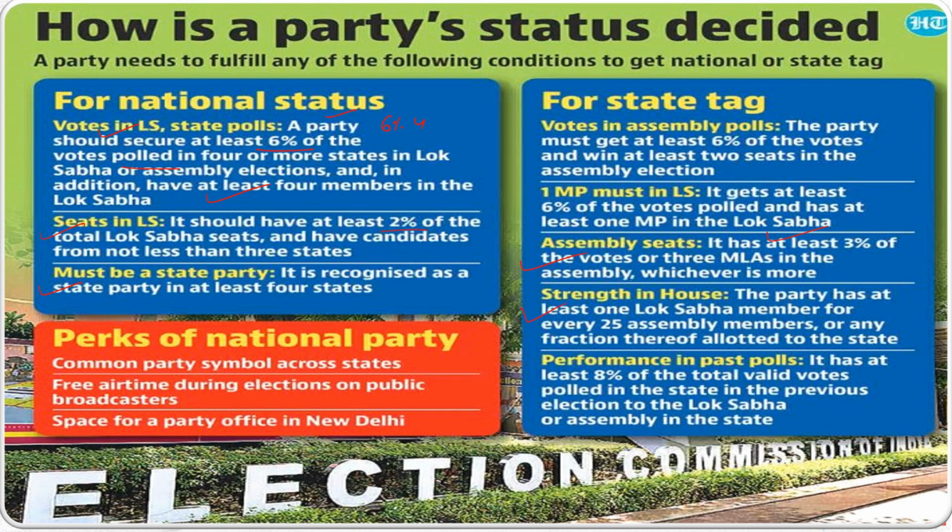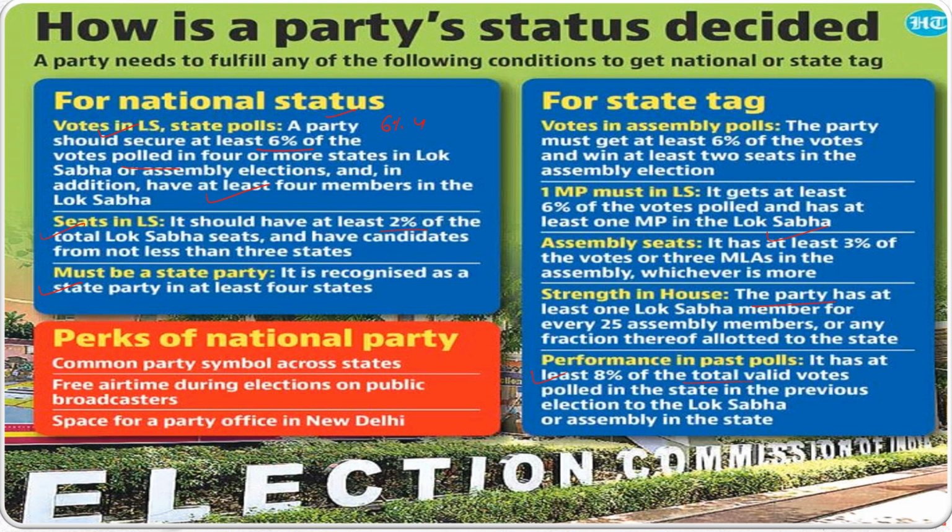Now, strength in the house: the party should have at least 1 member for every 25 assembly members, or any fraction thereof, allotted to the state. And performance in the past poll is also taken into consideration, which includes that it has at least 8% of the total valid votes polled in the state in the previous elections to the Lok Sabha or assembly in the state, right?